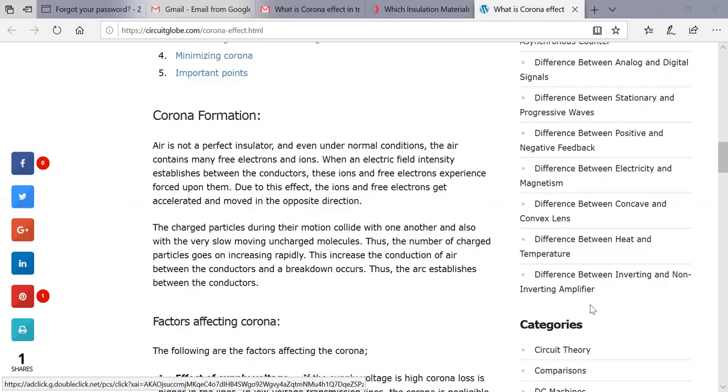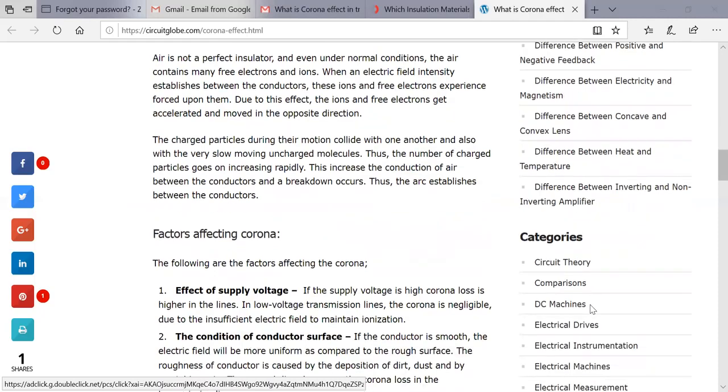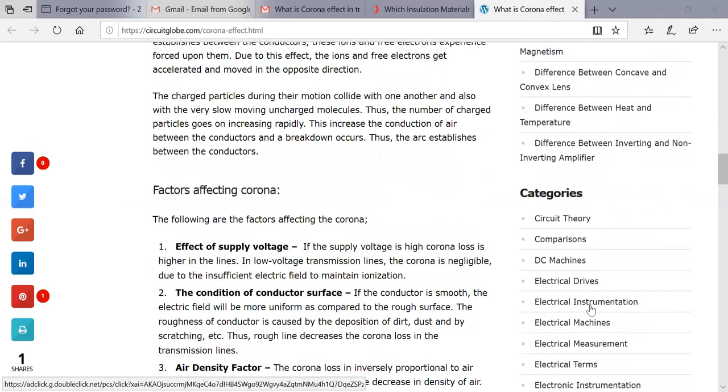Now there are some factors which affect the corona. The following factors will affect it. First is the effect of supply voltage. What is the supply voltage, and what is the effect of that supply voltage?